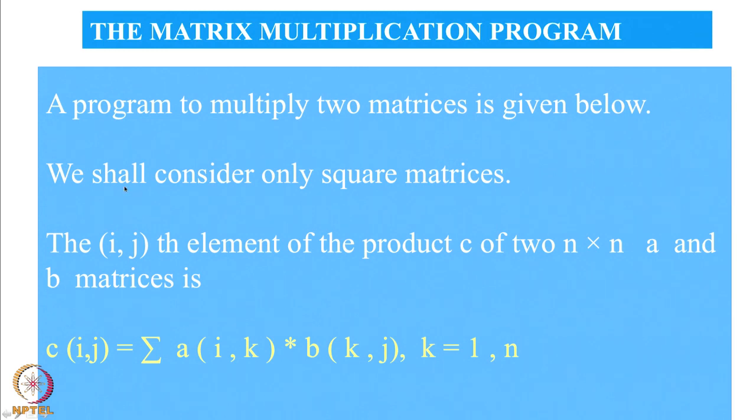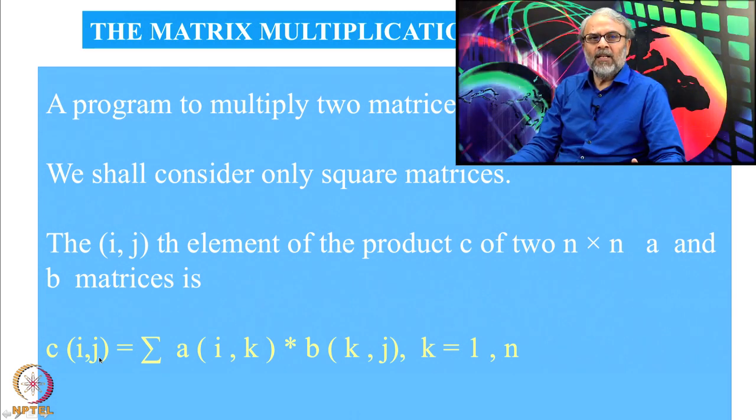So, what is matrix multiplication? You are given two matrices. Let us say first matrix is A and second matrix is B, and you want the product of these two matrices. Okay. I will call the product matrix C. So, the elements of C are represented by Cij, and the elements of matrix A and B are Aik and Bkj. So, what is the product Cij? You know from matrix multiplication that Cij is equal to the sum of Aik multiplied by Bkj, k goes from 1 to n. This formula is the sum.